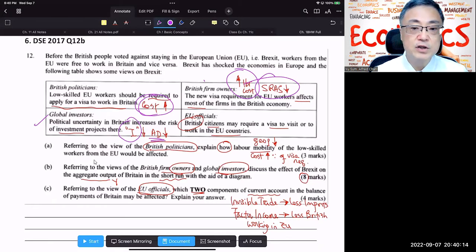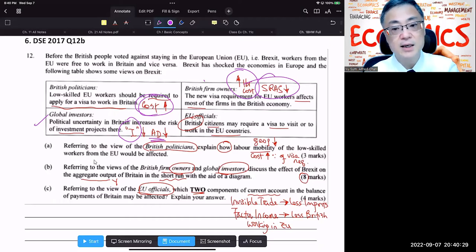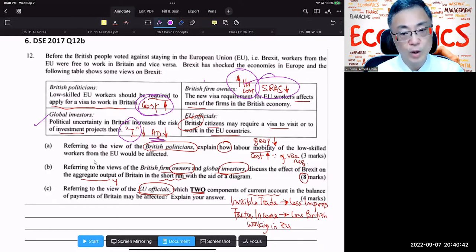And finally, EU officials: British citizens may require a visa to visit or work in the EU countries. That means it is kind of a retaliation. If you want to work in EU countries, you have to apply for a visa as well, and that increases the cost of working or visiting EU countries. And that means fewer workers will go to other European Union nations to work.